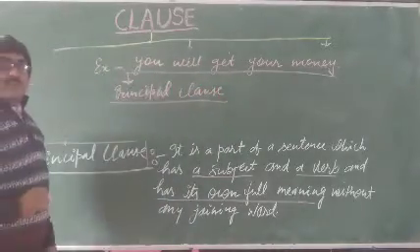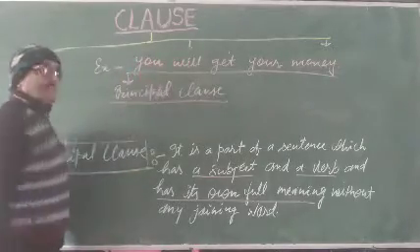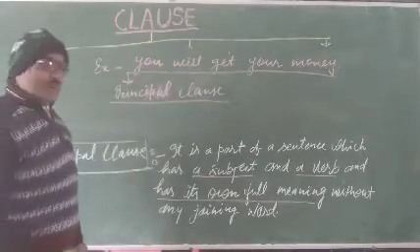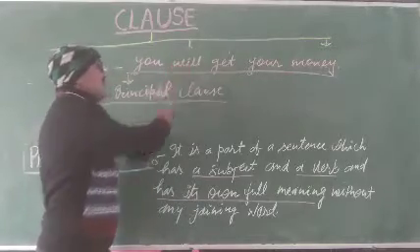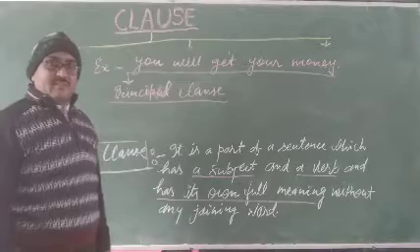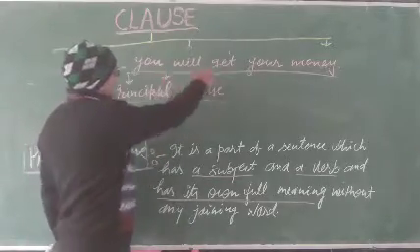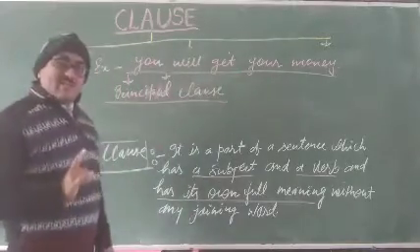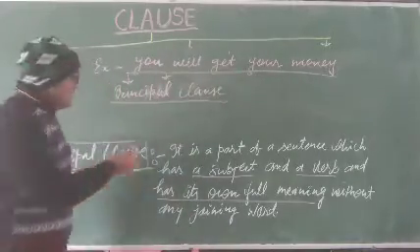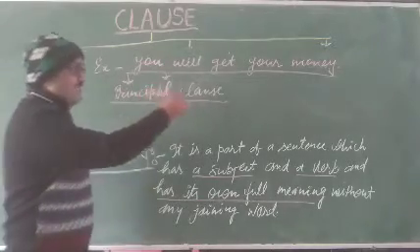This part is generally a sentence. It becomes a clause when any other sentence is joined to this particular sentence. You will get your money has a complete sense, that is why we say this is the principal clause. But generally, it is a sentence.